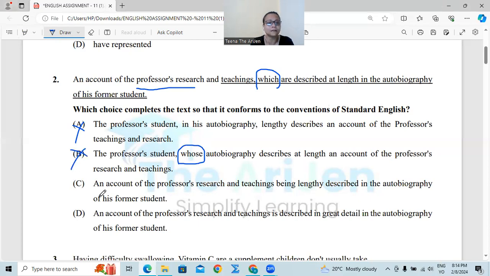Cut it off. Number C, an account of the professor's research and teaching being lengthy described in the autobiography of his former student. Being lengthy, having erratic error. Number D, an account of professor's research and teaching is described in great detail in the autobiography of his former student. Yes, this is correct, is described. This is followed by simple present tense, passive voice. We are looking for passive voice without using any type of relative clause structure. So number D is the answer and cut it off.